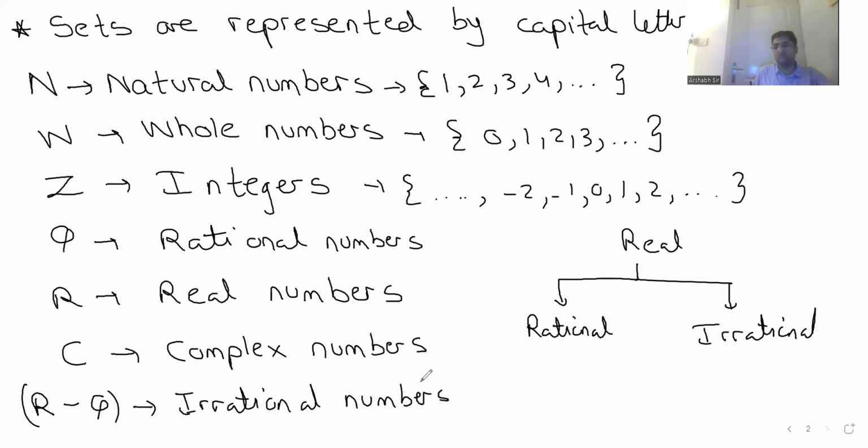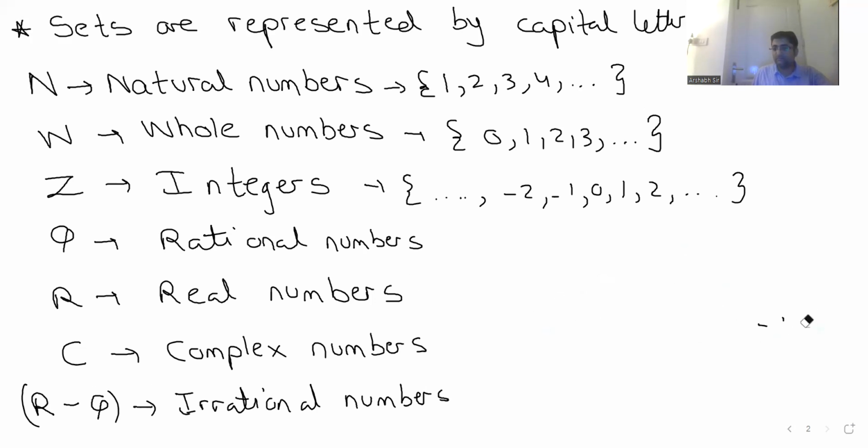So if someone asks you how it belongs, you can say R minus Q. From real numbers, remove rational numbers, and you get irrational numbers. Any doubt so far for anyone? Maybe don't write. Till here, any doubt? Yes or no? No, sir.